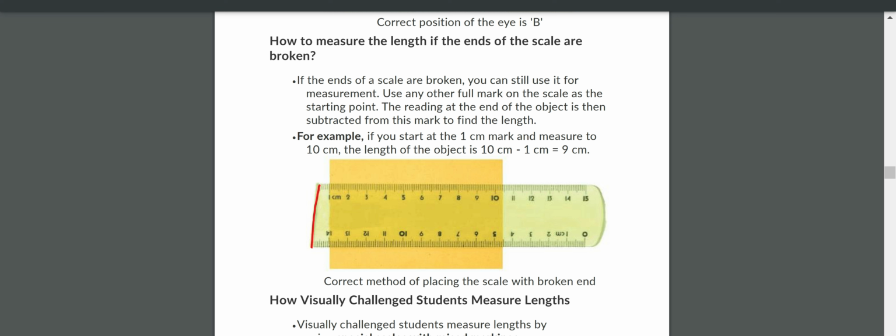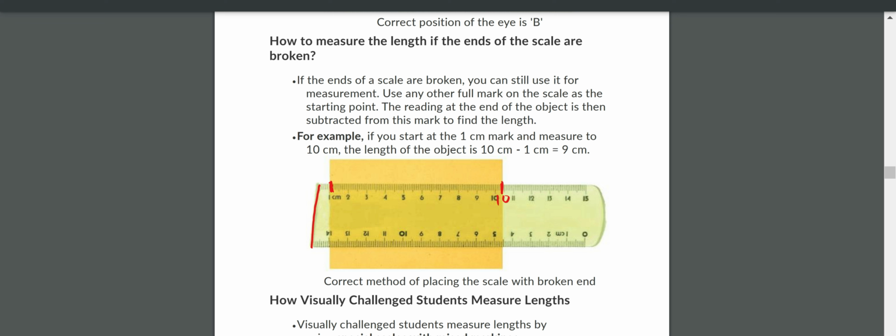See here. You put the scale here on 1 centimeter, and you measure from here up to here. Let us say this is approximately 10. Can you guess the length of this yellow sheet paper? 9 centimeter. You have to subtract 1 centimeter from the total 10 centimeter. Why? Because we started from 1. We didn't start from 0.